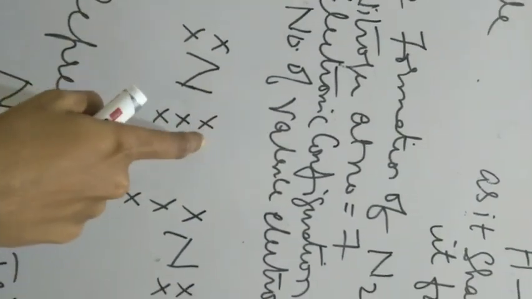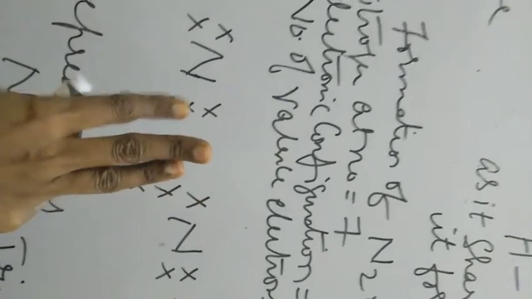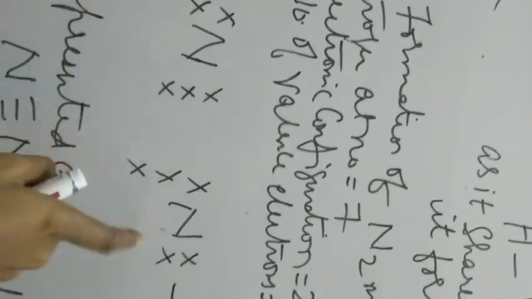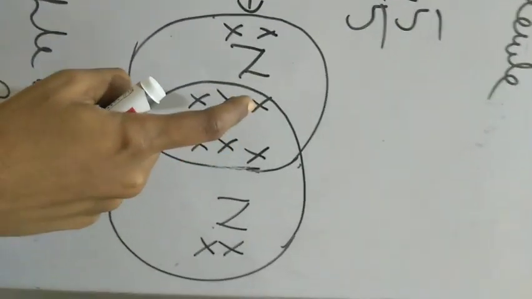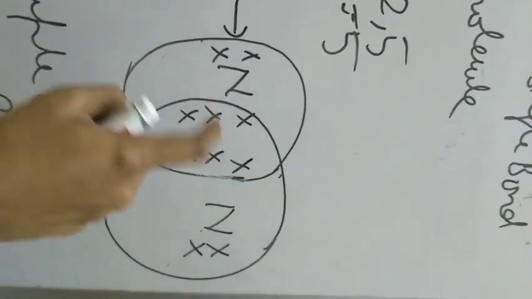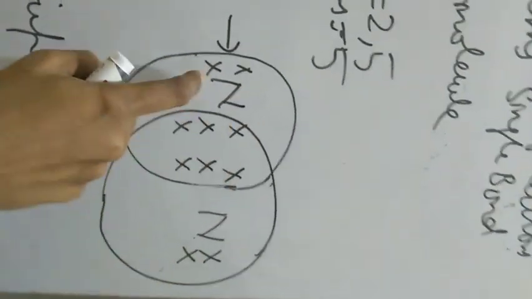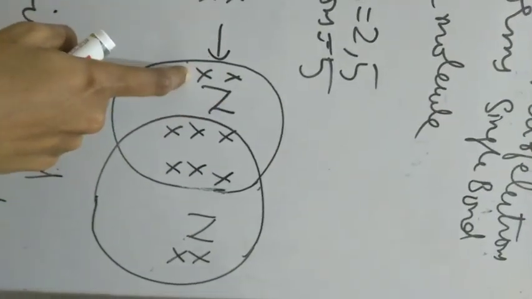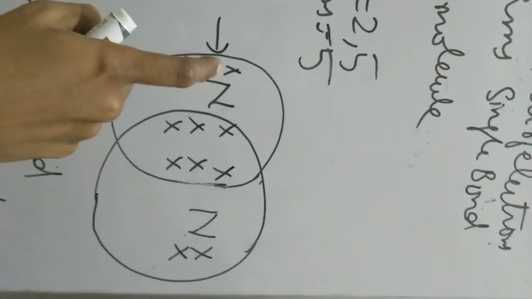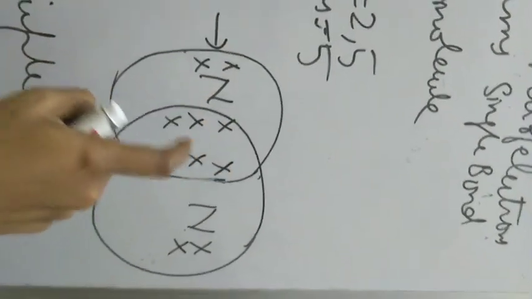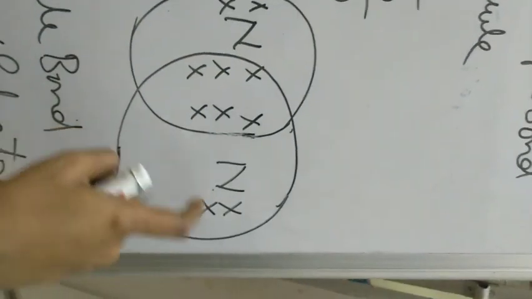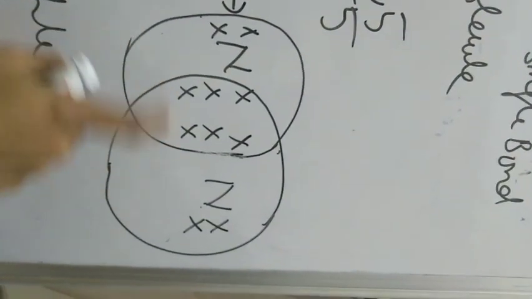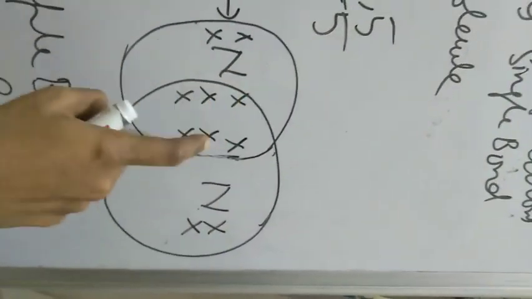So what we are going to do is 1, 2, 3, 1, 2, 3. That means 3 pairs, 1, 2, 3, 4, 5, 6. These 6 electrons will be shared between these two. When we form the sharing, what will happen? This nitrogen atom is going to utilize these 6 electrons plus the 2 electrons it already has. So how many valence electrons does nitrogen have now? 1, 2, 3, 4, 5, 6, 7, 8. It became stable. This nitrogen atom already has 2 electrons plus these 6 electrons shared between the two: 1, 2, 3, 4, 5, 6, 7, 8.